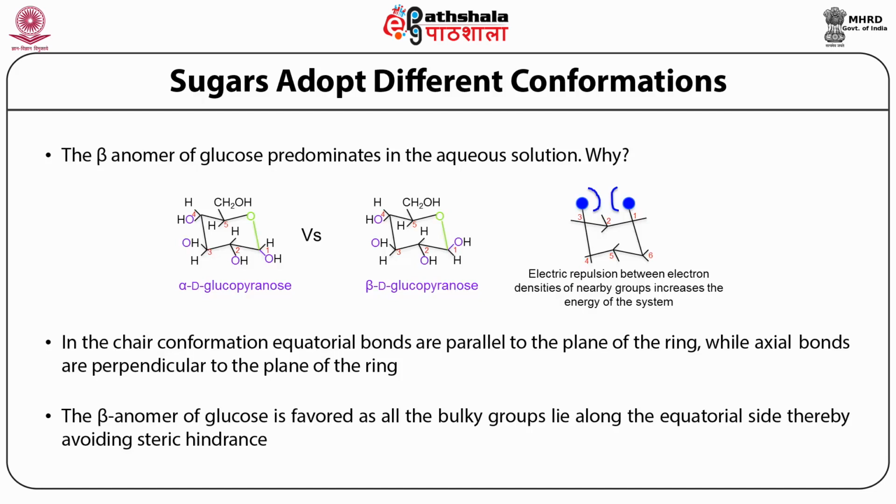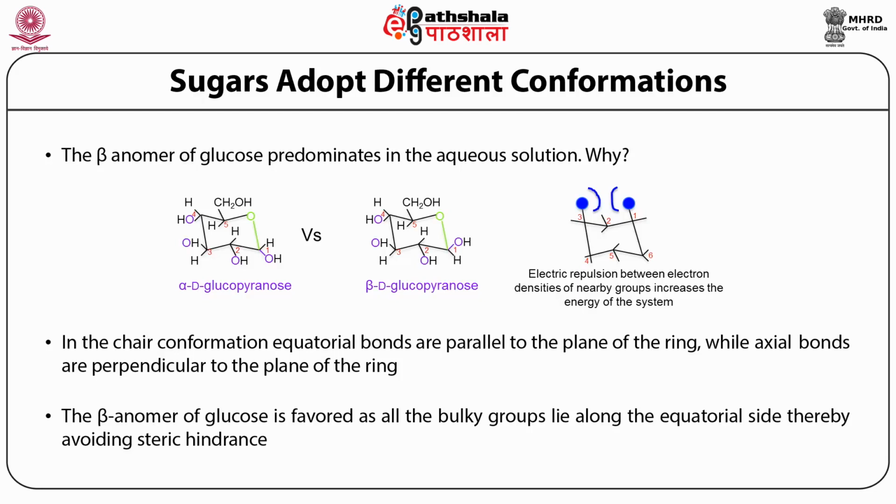Now, if you look at the placement of the hydroxyl groups in beta D-glucopyranose, you see that all the hydroxyl groups, including the one at carbon 1, are placed in equatorial position, thereby avoiding steric hindrance within the beta D-glucopyranose structure.